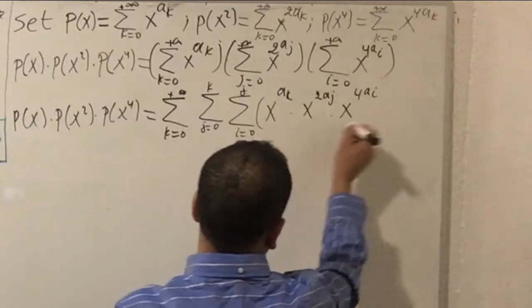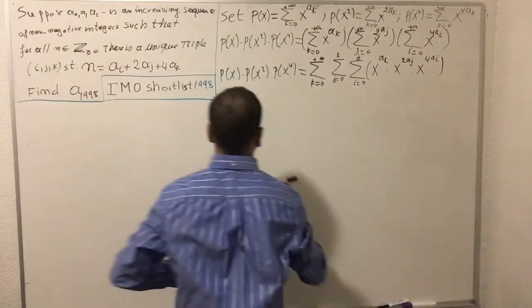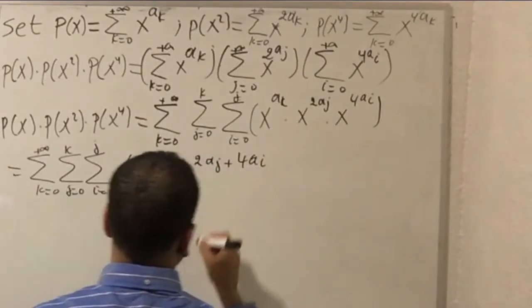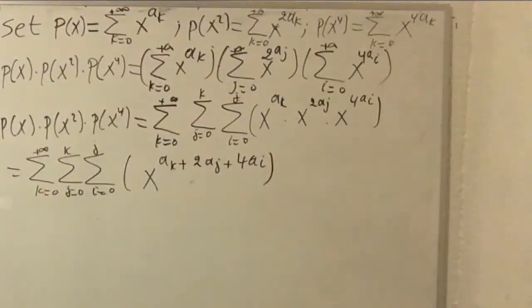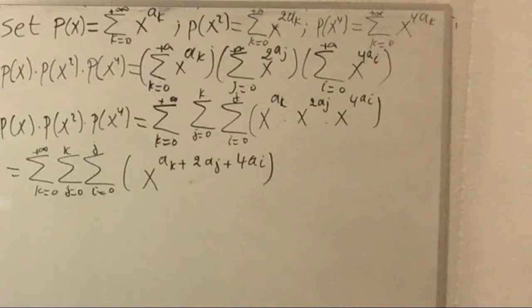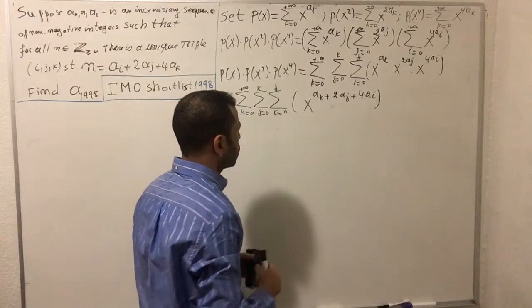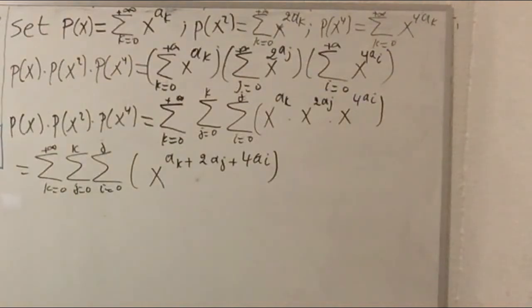As you see here, we have a unique triple, so we have one combination for each value. Since the sequence is increasing, the indices are arranged in order.